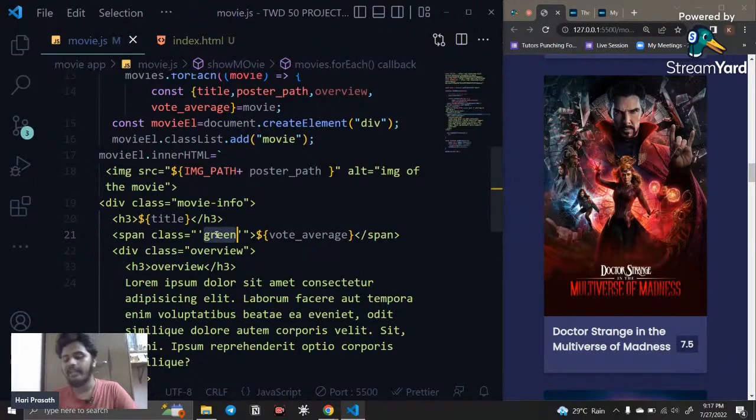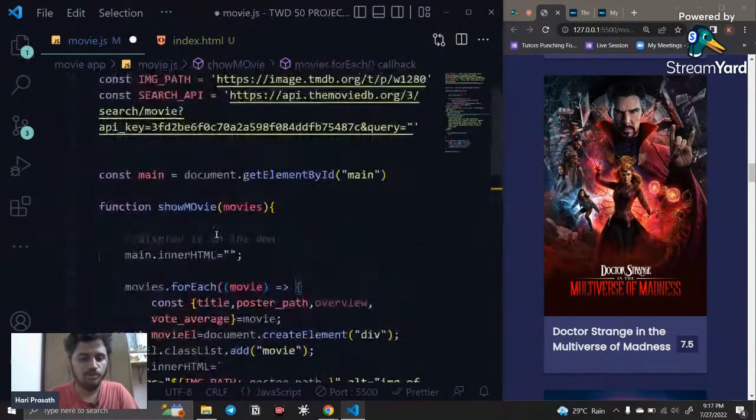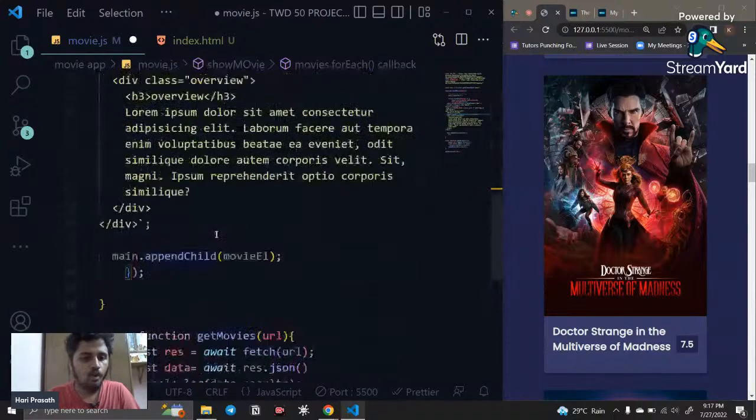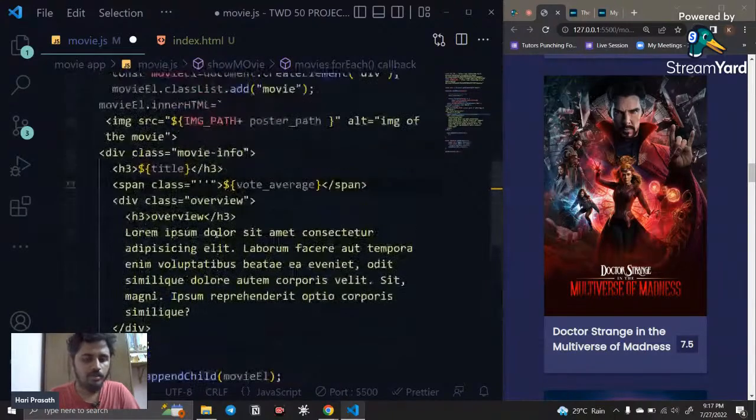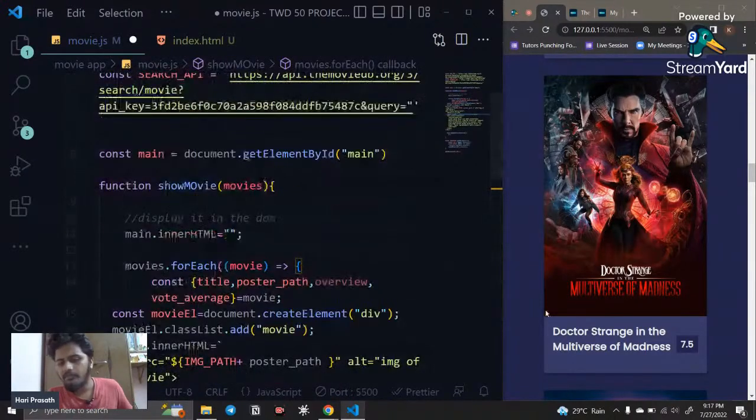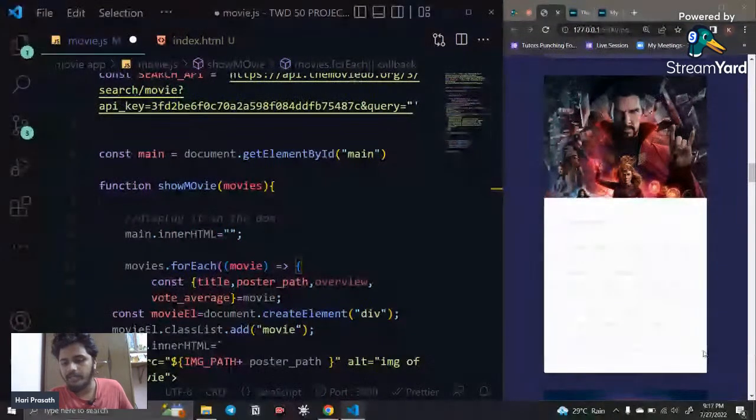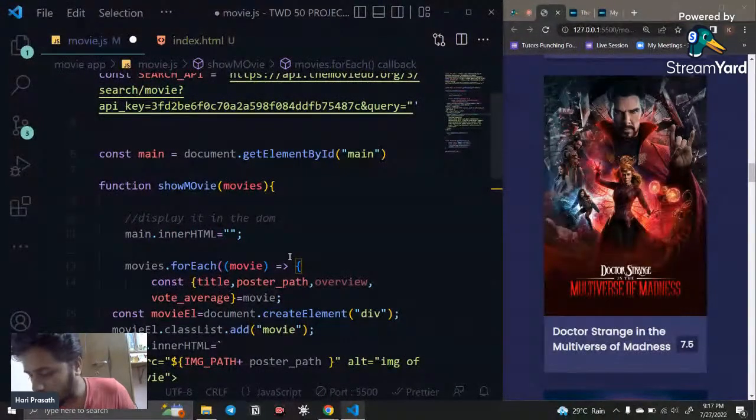Okay, so then we need to change this color, right? If it is greater than 8, if it is less than 5, if it is greater than 5 and less than 8, like that we need to change the color. So for that, I'm just going to remove this and add a code before it. First we need this vote average, and we need to write a logic for this.